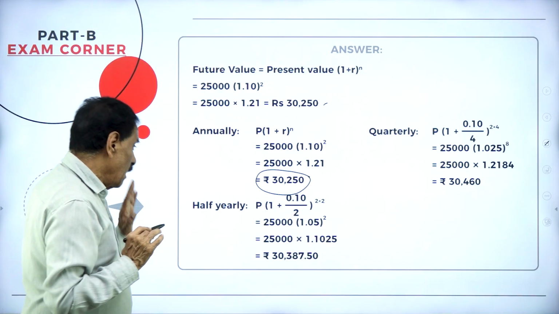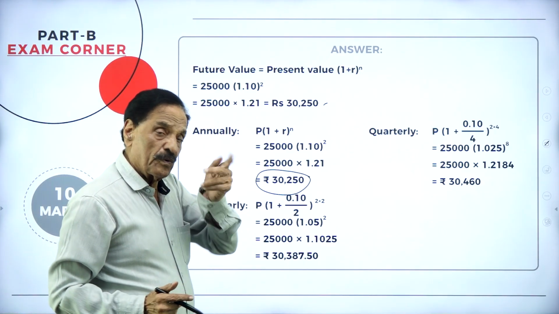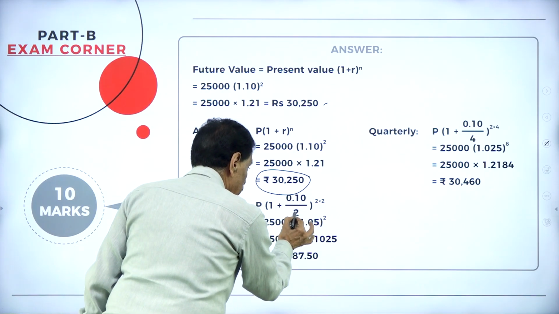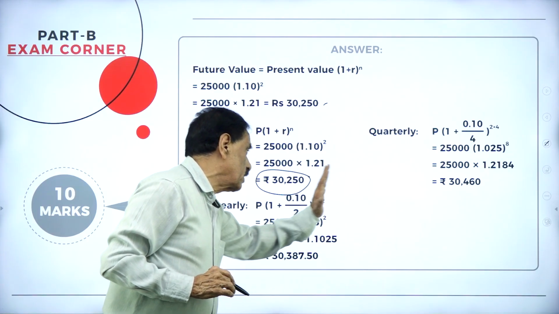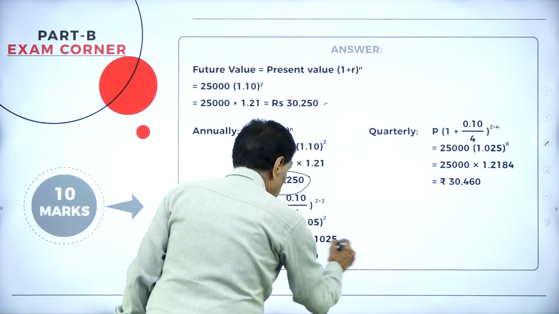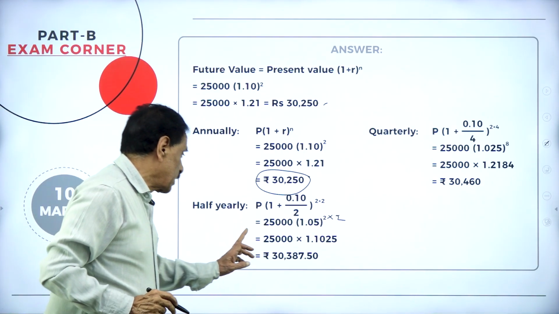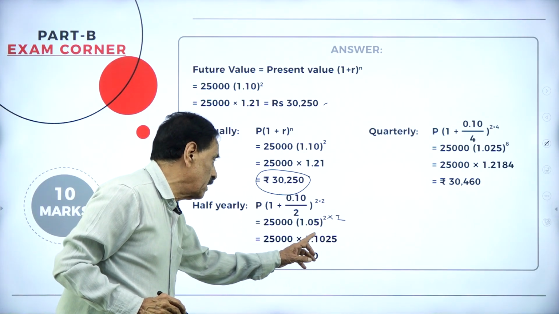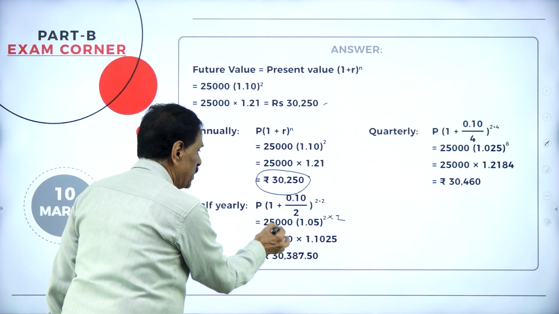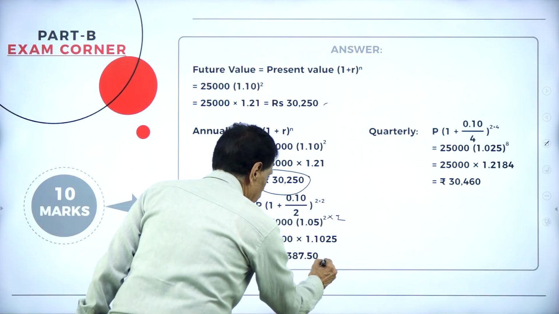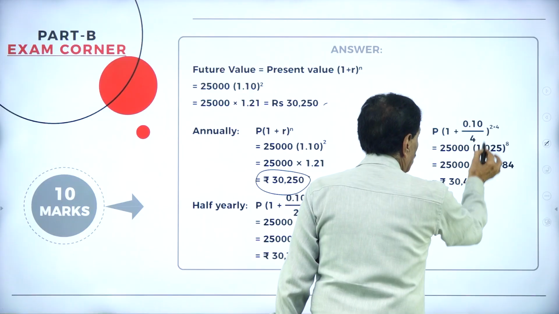That goes half yearly. Half yearly means once in a year 2 times, for 2 years 4 times. 0.10 divided by 2 into 4. That is 25,000 into 1.05 to the power of 2 into 2. So it works out 25,000 into 1.1025. So the answer is 30,387.50.